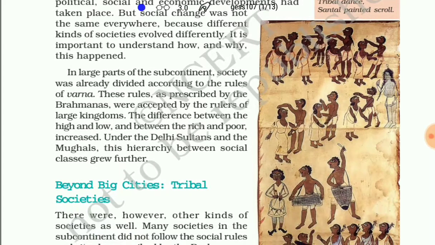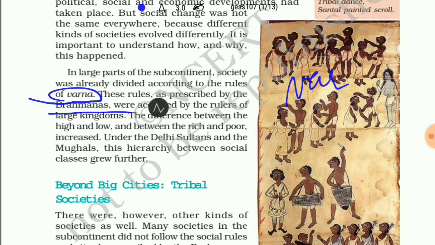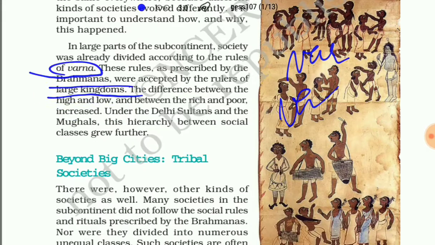In India, from historical times, our society was already divided by the rules of the Varna system. The Varna system was prescribed by the Brahmins, and as the Brahmins prescribed these rules, they were accepted by the rulers of large kingdoms. Because of the Varna system, the difference between high and low and rich and poor increased, and under various rulers the difference between the social classes grew with time.